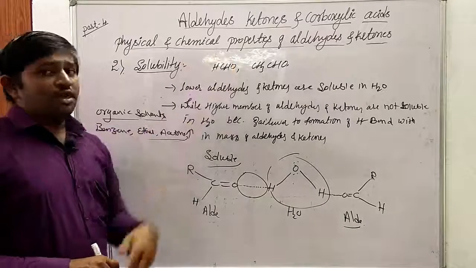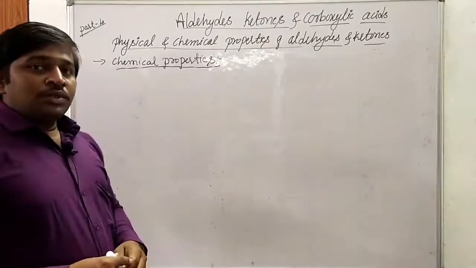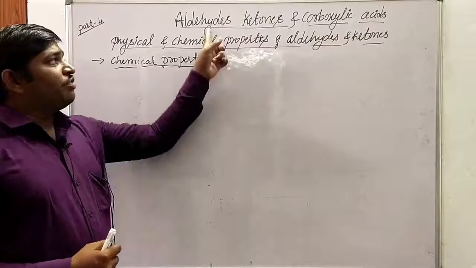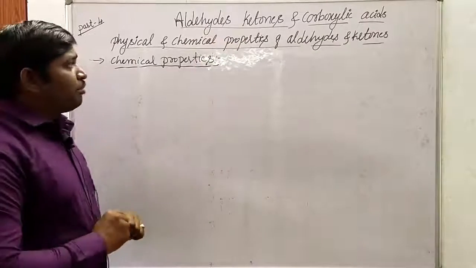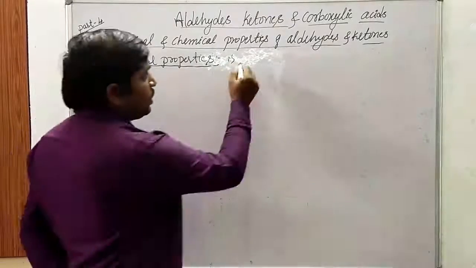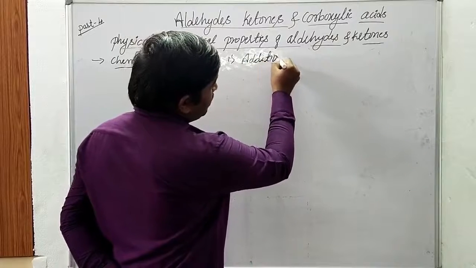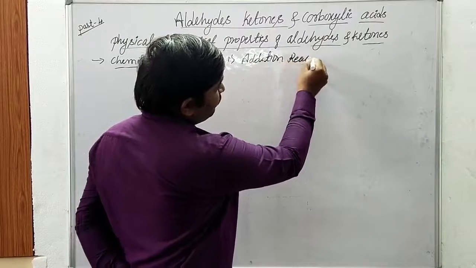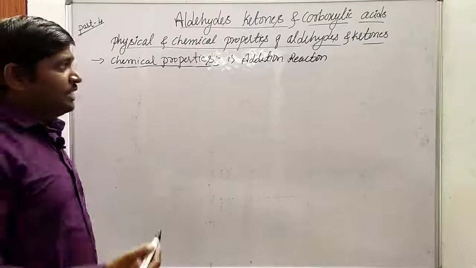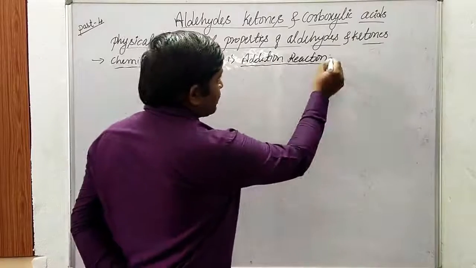Next, let us consider the chemical properties of aldehydes and ketones. Dear students, in chemical properties we can observe two types of important chemical reactions. One is addition reaction, and the second one is condensation reactions. First, let us discuss the addition reaction. So what happens in an addition reaction?